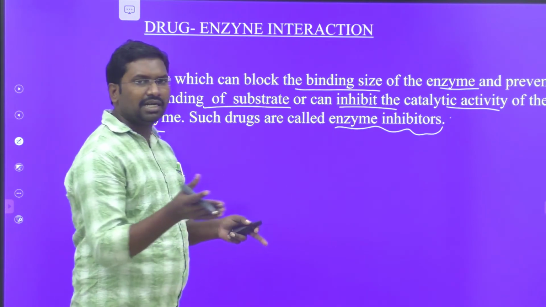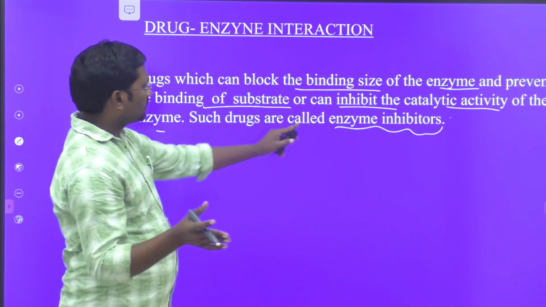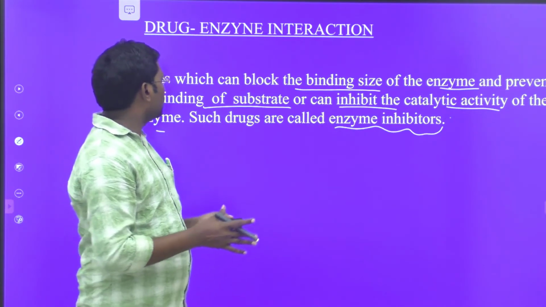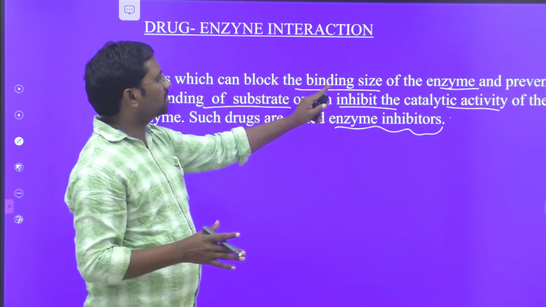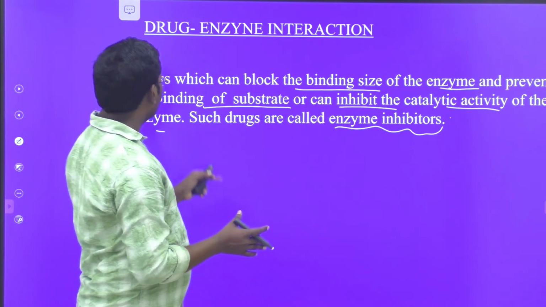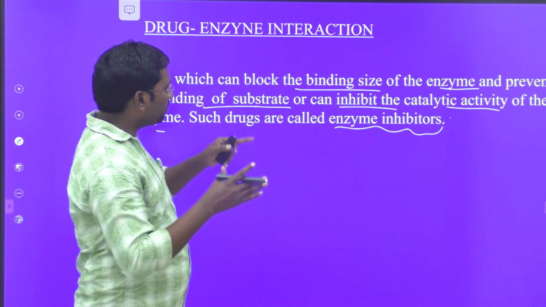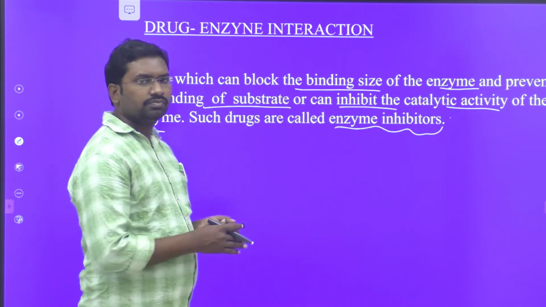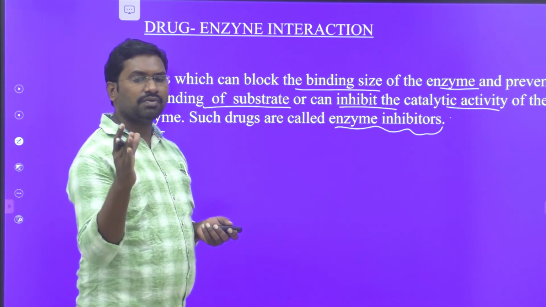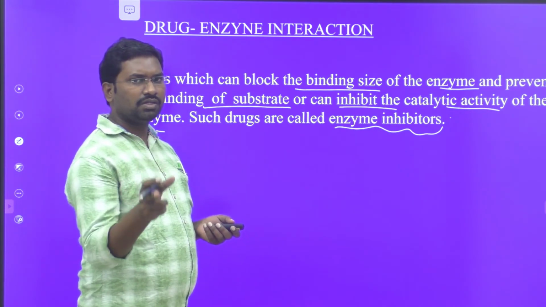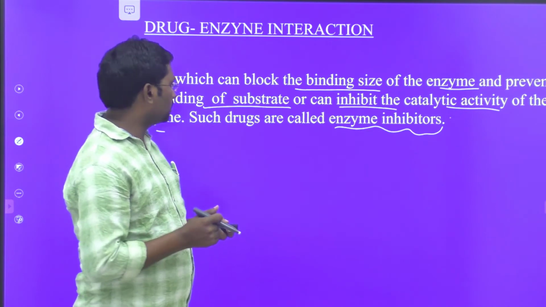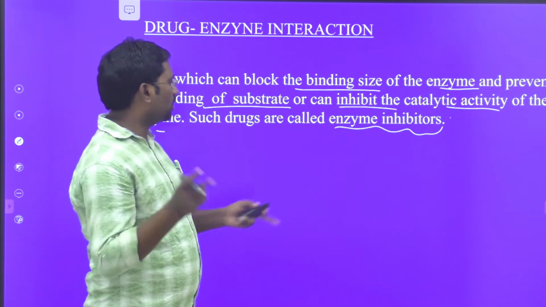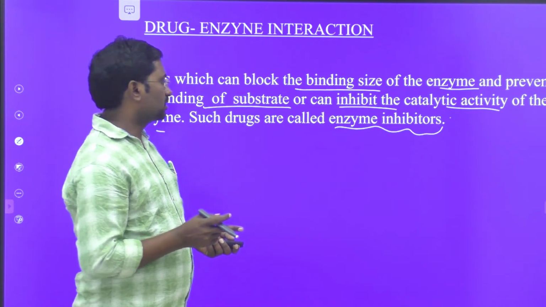Enzyme inhibitors are drugs which stop the catalytic activity of the enzyme. You know very well, enzymes are biological catalysts. So the drugs which block the catalytic activity of enzymes are called enzyme inhibitors.